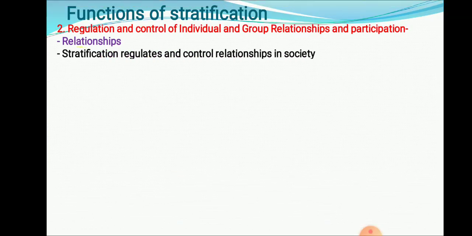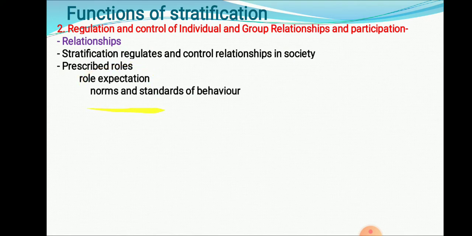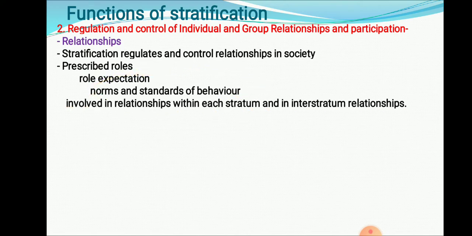So stratification regulates and controls relations in society because there are prescribed roles for each and every individual in a society. There are role expectations from each and every individual. Norms and standards of behavior are established in society. These are involved in relations within each stratum and in inter-stratum relationships. So prescribed roles and norms are involved in each stratum, and we are trying to perform that kind of role.